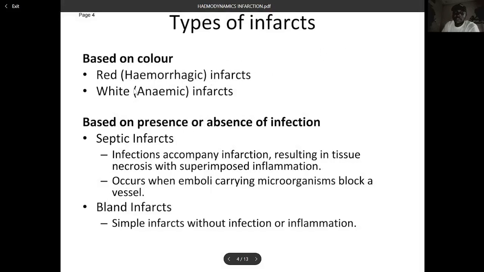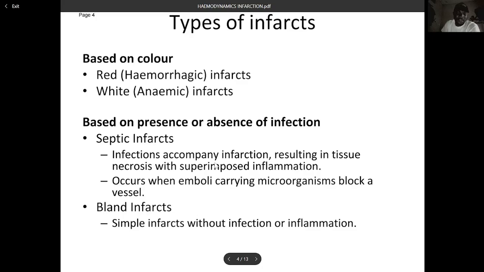Now, types of infarct. Based on color, we have red infarct and we have white infarct. Red infarct, also known as hemorrhagic infarct. White infarct, also known as anemic infarct. Based on the presence or the absence of infection, you could either have septic infarct or bland infarct. Now, septic infarct follows infection, or infections accompany infarction.